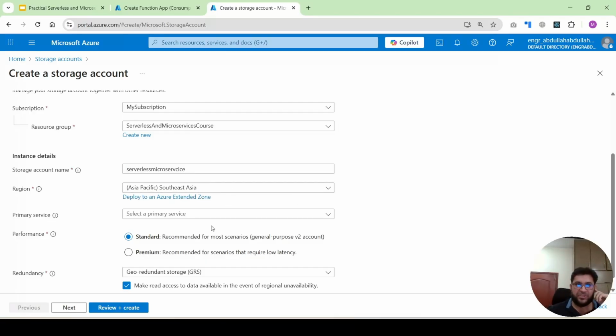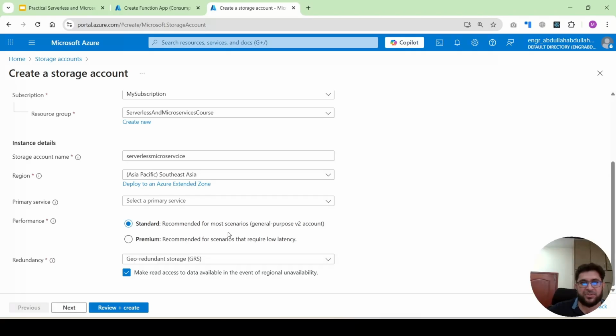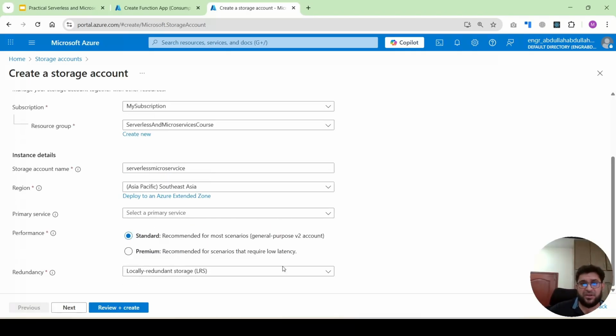Again, you will select a region. This is the primary service. If you use the storage for Azure Files, you will select Azure Files. If you want to use Azure Blob Storage, you will go with this. This is optional. Next is the performance. I will go with standard. If you need another scenario, low latency for example, you will select premium, but it will charge you. So I will go with standard.